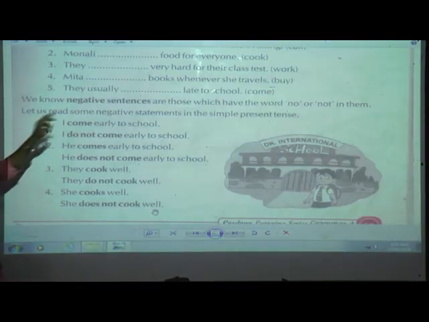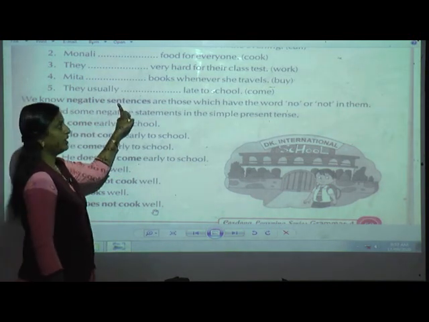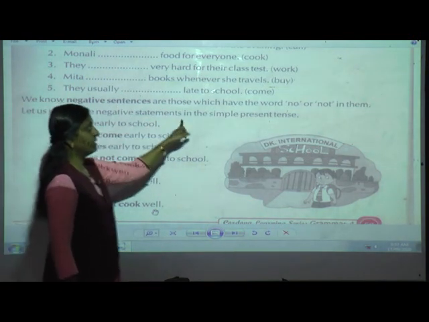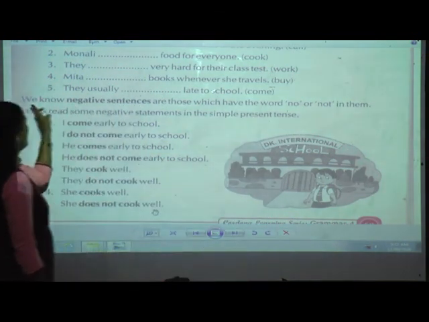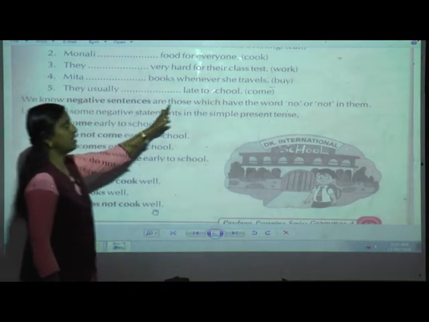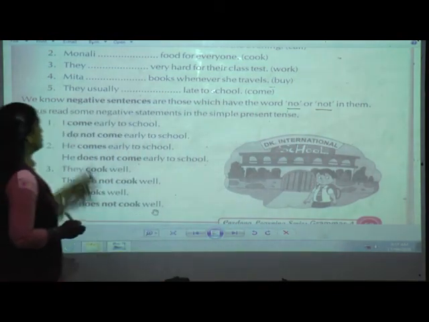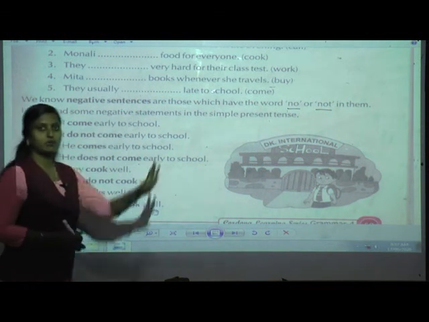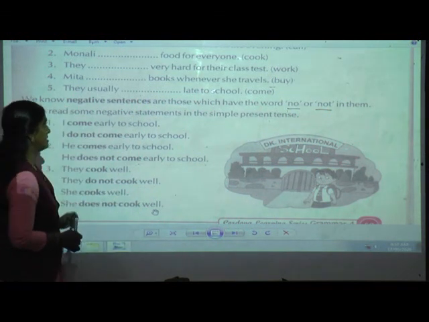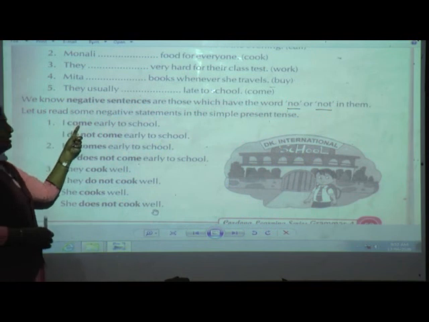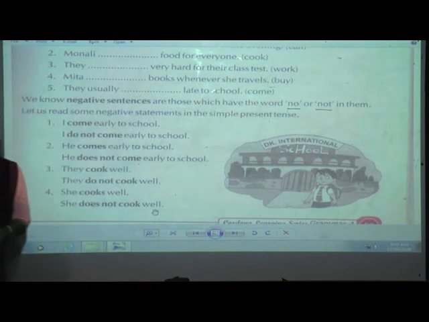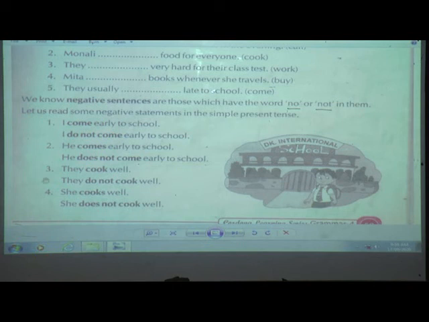So today we are going to see negative sentences. Okay, we are going to see negative statements in the simple present tense. So here they have given, we know that negative sentences are those which have the word no or not in them. So let us read some negative statements in simple present tense. Now first is what? I come early to school. Okay, so how you will write in negative sentences simple present tense? Yes, I do not come early to school.